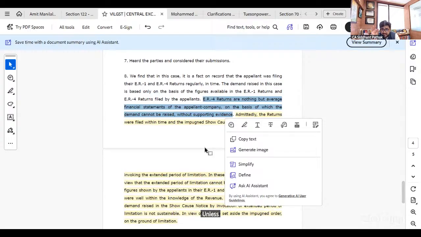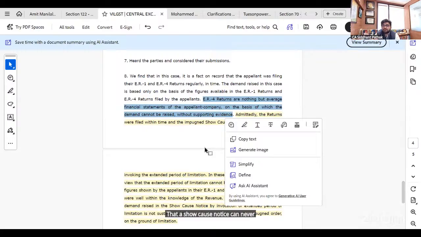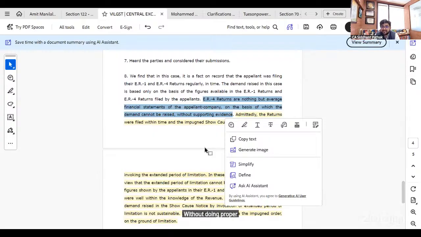Unless the department is able to establish that the difference represents a consideration received in lieu of a taxable supply, it cannot propose the show cause notice, straight away saying that this difference is amenable to tax. There are not one or two or 10, but more than 100 judgments of CESTAT on this particular point. One month back, I had a similar case. I filed before CESTAT a compilation of 30 judgments that a show cause notice can never be proposed simply on the basis of difference between two returns without doing proper verification of how that difference is leviable to tax and recording those facts in the show cause notice.